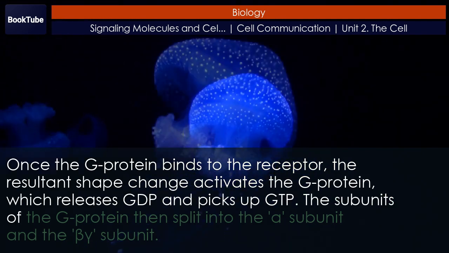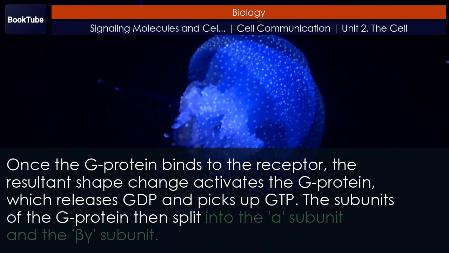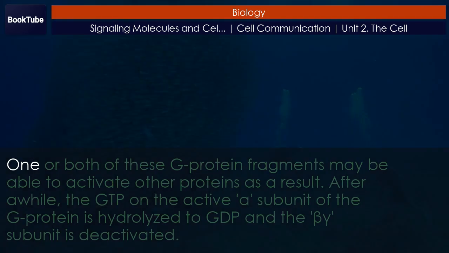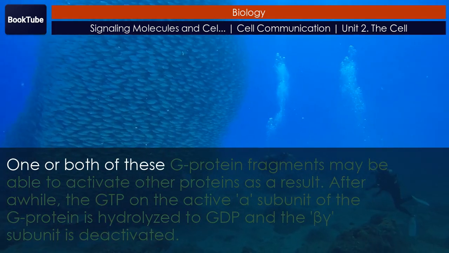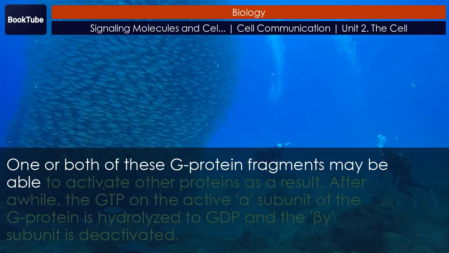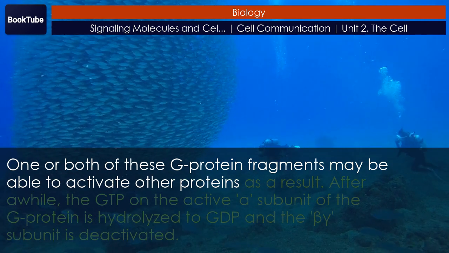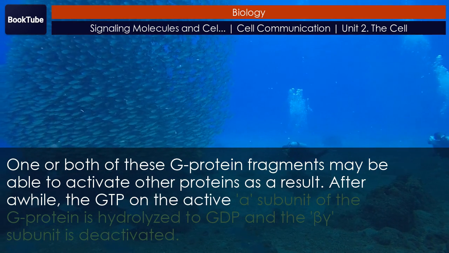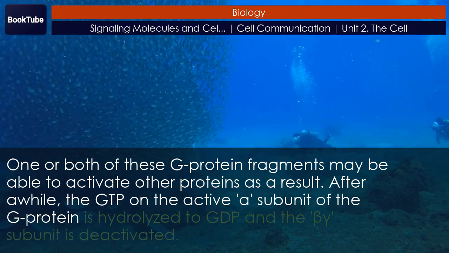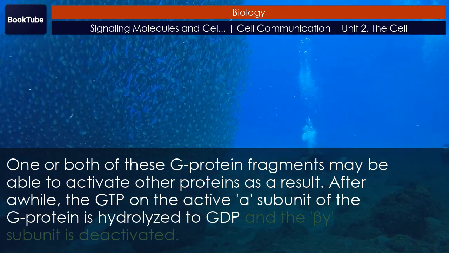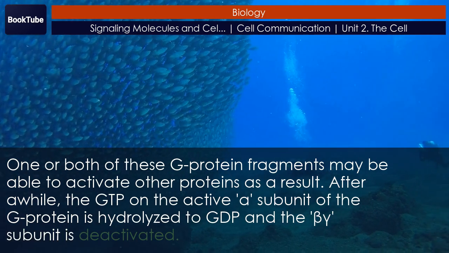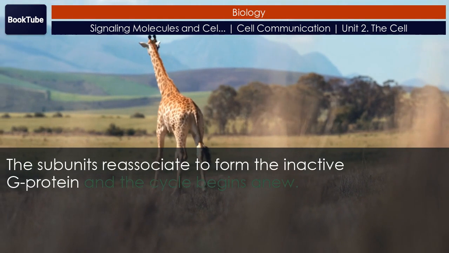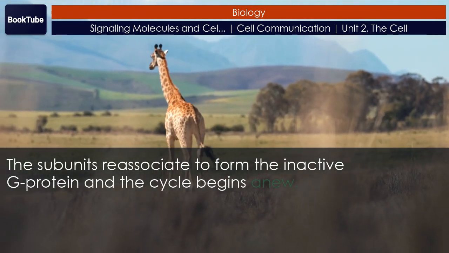The subunits of the G protein then split into the alpha subunit and the BG subunit. One or both of these G protein fragments may be able to activate other proteins as a result. After a while, the GTP on the active alpha subunit of the G protein is hydrolyzed to GDP and the BG subunit is deactivated. The subunits reassociate to form the inactive G protein and the cycle begins anew.